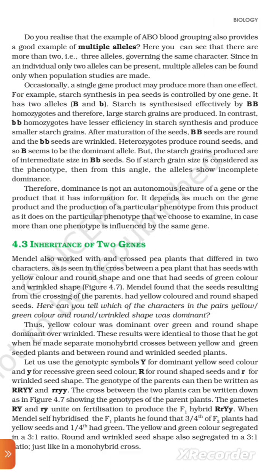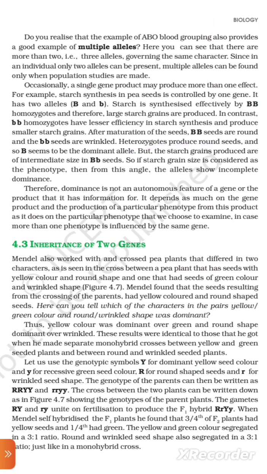For example, starch synthesis in a pea seed is controlled by one gene. It has two alleles, capital B and small b. Starch is synthesized effectively by capital B homozygotes, and therefore large starch grains are produced. In contrast, small b homozygotes have lesser efficiency in starch synthesis and produce smaller starch grains after maturation of the seed. Capital B seeds are round, and the small b seeds are wrinkled.